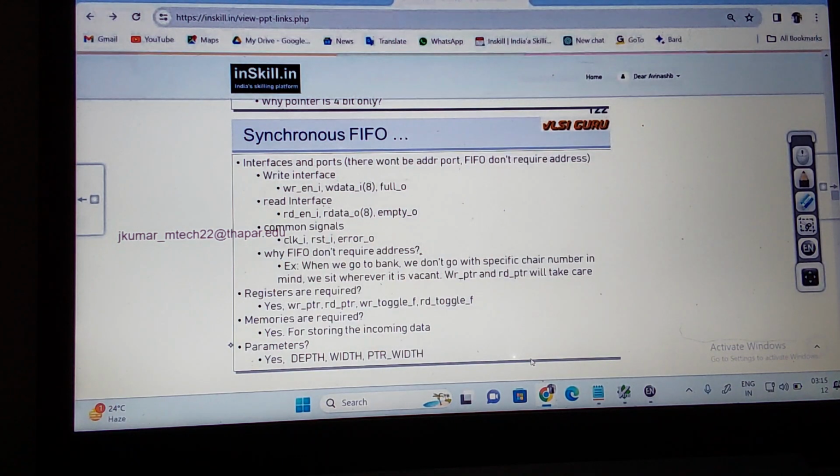So here, the read interface: read enable, and then read data is an output. Is read enable input or output? It is input. Is read data input or output? Output. Empty, output. Then the common signals are what? I can use clock, reset, and to tell that it is an error, I can use error, output. Read error, write error.